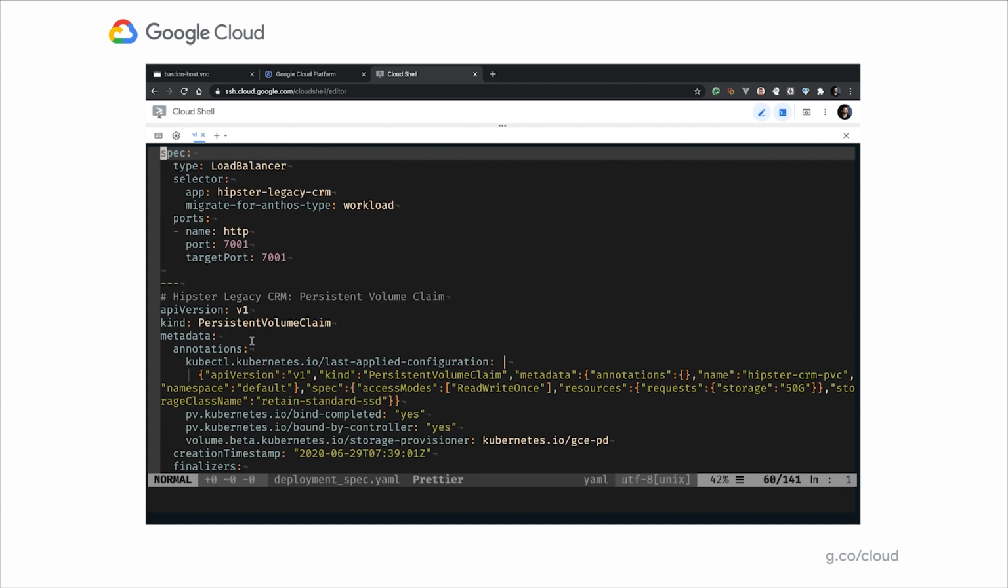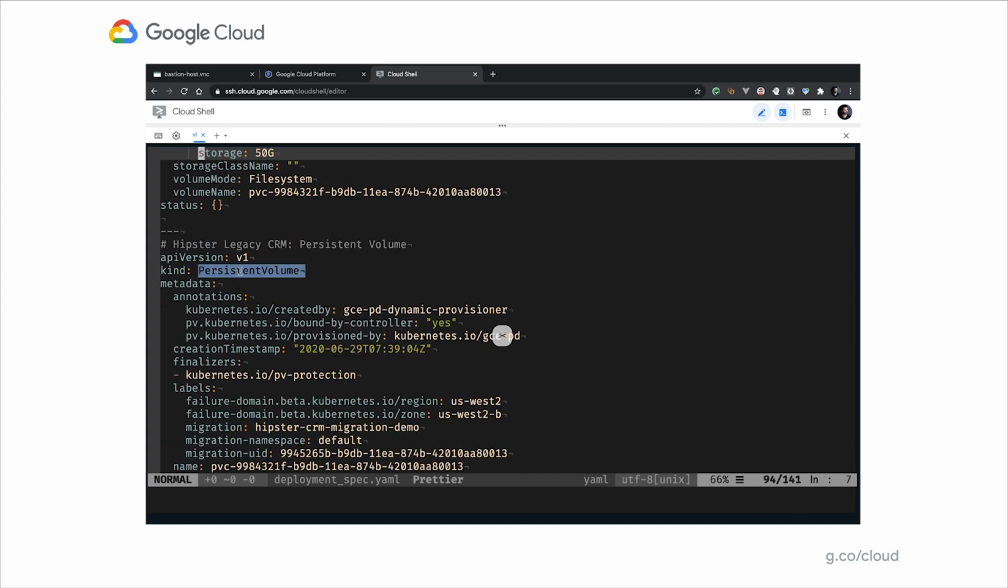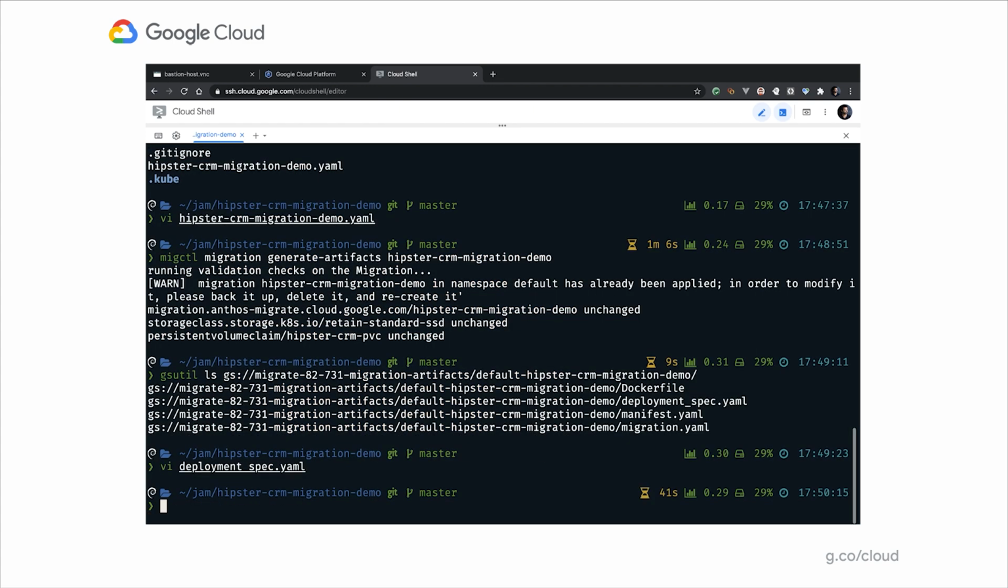And then right below that, it's created a persistent volume claim for the data. And then lastly, it's also created a persistent volume with a GCE persistent disk. That's where all the data is going to get stored. So those were the 4 resources that it got deployed onto the dev cluster.